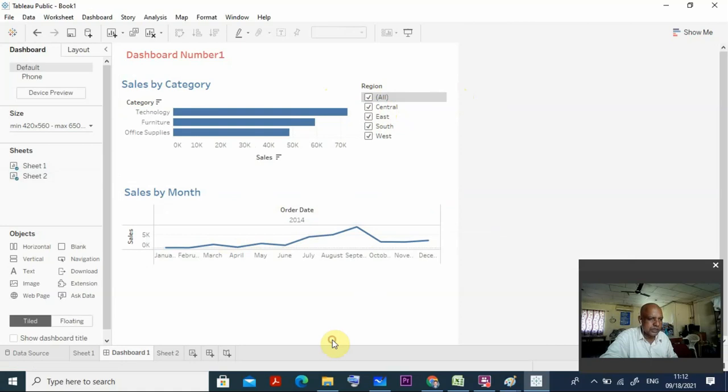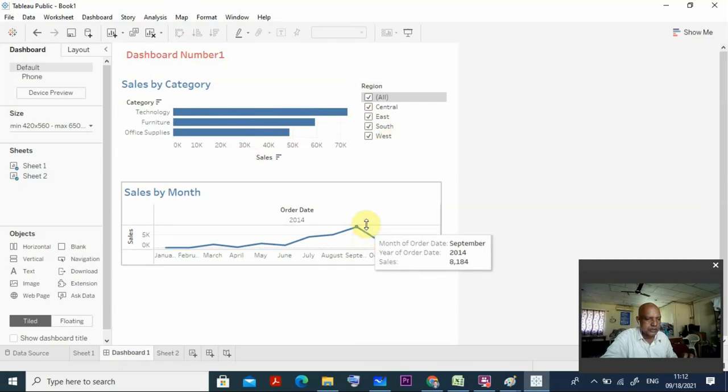So once you are able to do all the things, then your dashboard is ready. In the dashboard you have sales by category, you have sales by month, and you can put everything here, and you can save it and upload. Now you can clearly understand. You can have a number of sheets and a number of dashboards also, but usually one dashboard represents a number of sheets, and you put those sheets here and link all the things in the process I told you, and you can get all this information one by one.